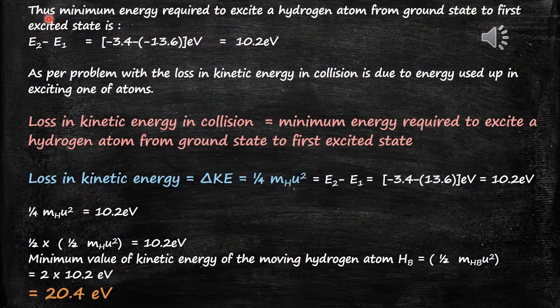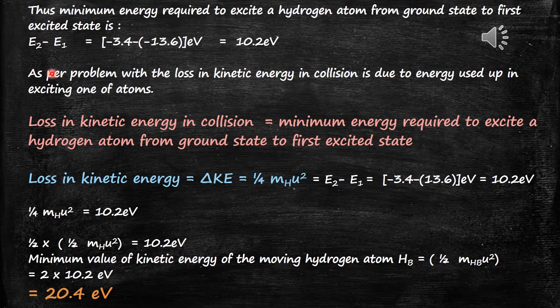Here we have to calculate the minimum energy required to excite the hydrogen atom from ground state to first excited state. The formula is E2 minus E1 is equal to minus 3.4 minus of minus 13.6 electron volt. After subtraction, you will get 10.2 electron volt.